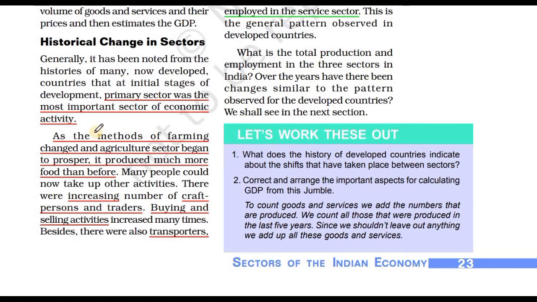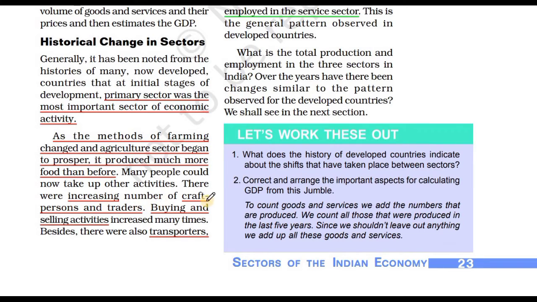Why? Because as the method of farming changed, the agriculture sector began to prosper. It produces much more food. So in the initial phase, the primary sector was dominating. Here we have to understand one more thing, that the primary sector is a base for the other sectors, secondary as well as tertiary. If the primary sector is not strong, then the other sectors cannot work properly, because the food we are getting comes from the primary sector.